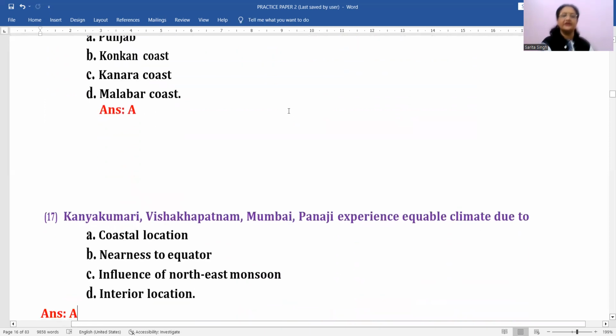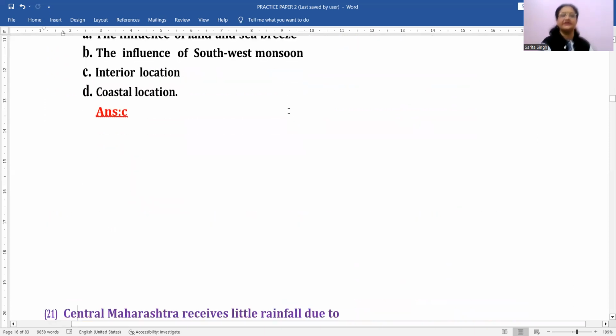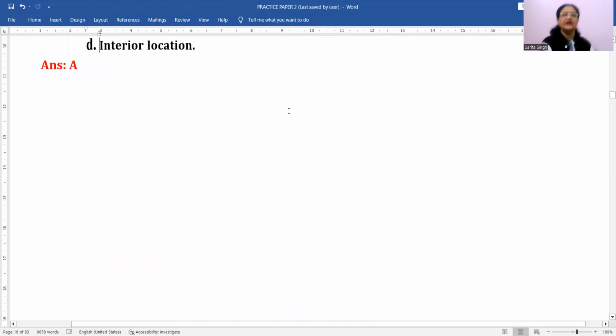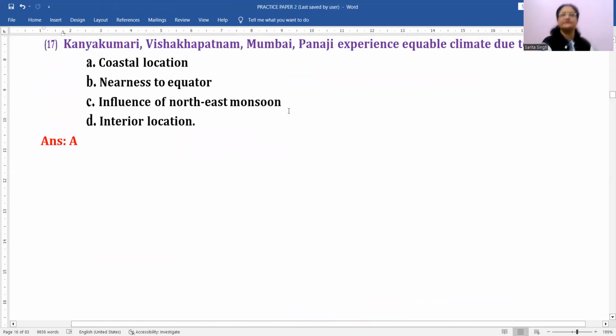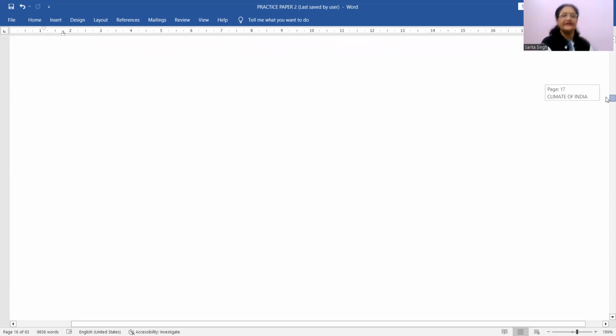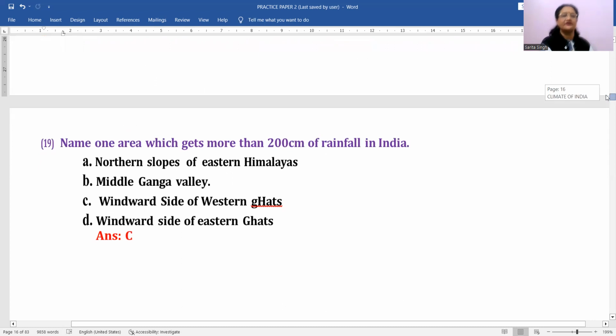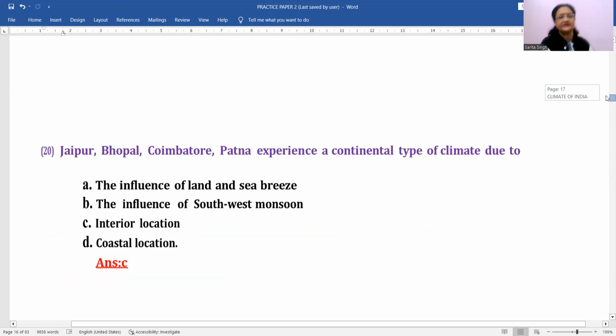Okay. Then Kanyakumari, Vishakhapatnam, Mumbai, Panji experience an equable climate, and the reason for that is what? Coastal location, nearness to equator, influence of northeast monsoon, interior location. The answer will be A is the correct option for this. Okay, coastal influence. Next question for this is, name one area which gets more than 200 centimeters of rainfall in India. Windward side of Western Ghats. Okay, C will be the correct answer for this.